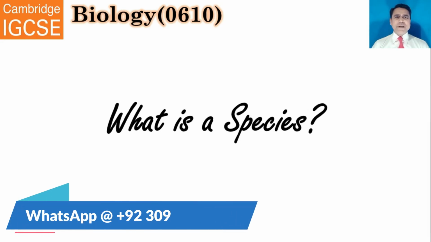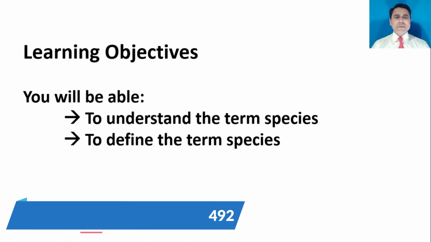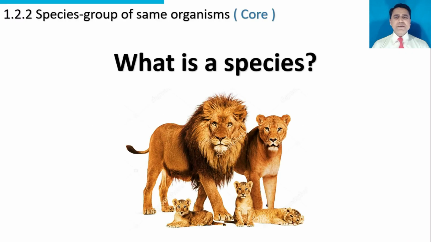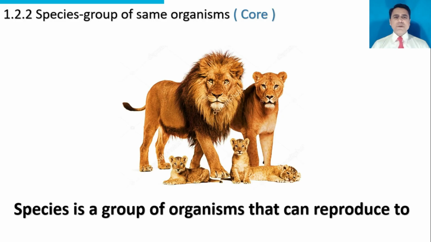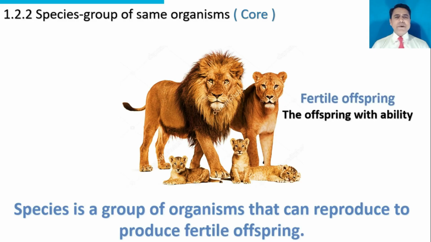The topic to be discussed is species. Learning objectives: you will be able to understand the term species. You will be able to define the term species. What is a species? Species is a group of organisms that can reproduce to produce fertile offspring. And what are fertile offspring? These are the offspring with ability to reproduce to give young ones.